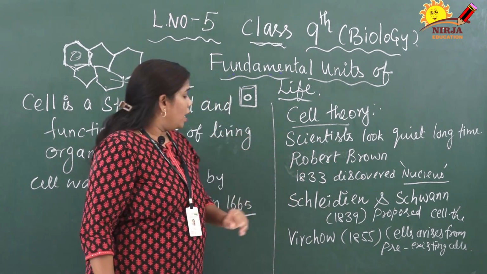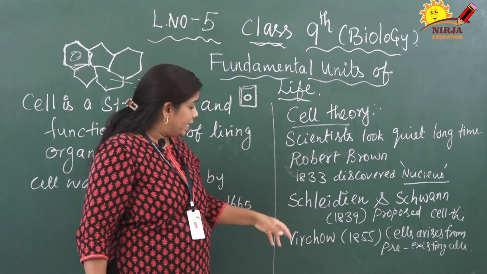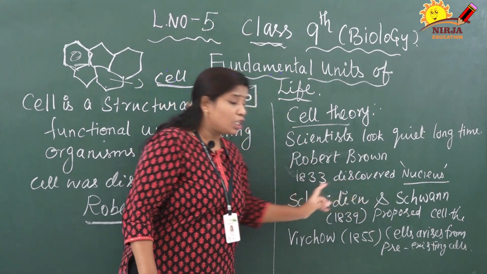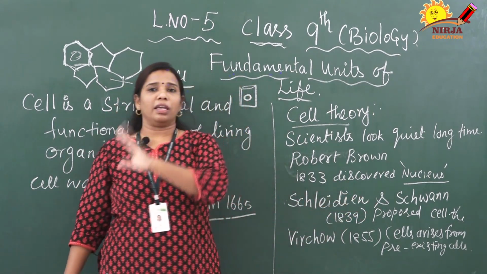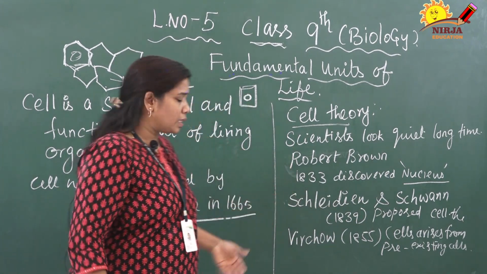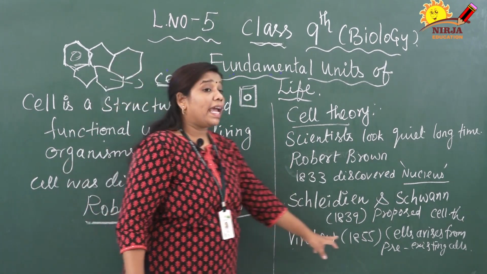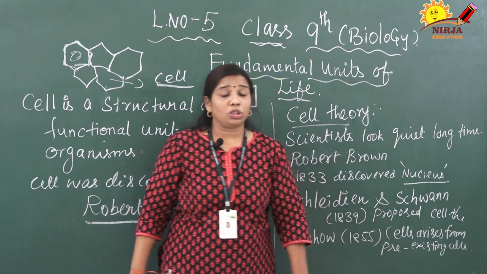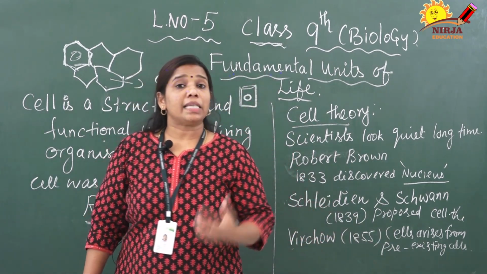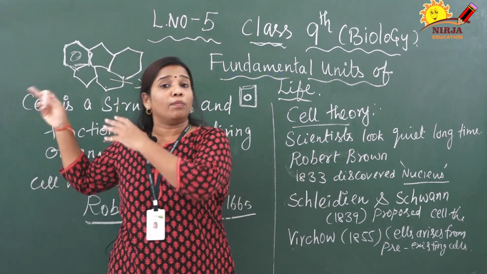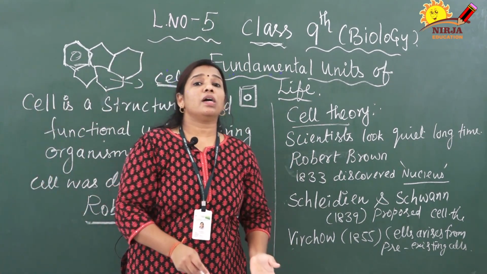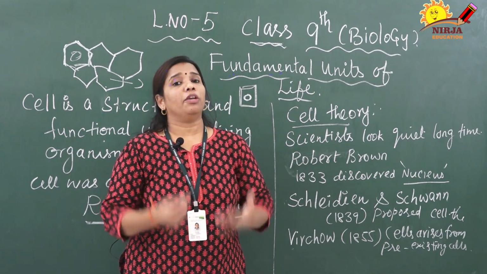Right. Next, the cell theory evolved steadily. Schleiden and Schwann, these two scientists, introduced the cell theory in the year 1839. What is cell theory? We will discuss now. Then Virchow, in 1855, told that a cell arises from a pre-existing cell. Suppose an old cell is there, then only from the old cell are new cells arising. This concept was given.